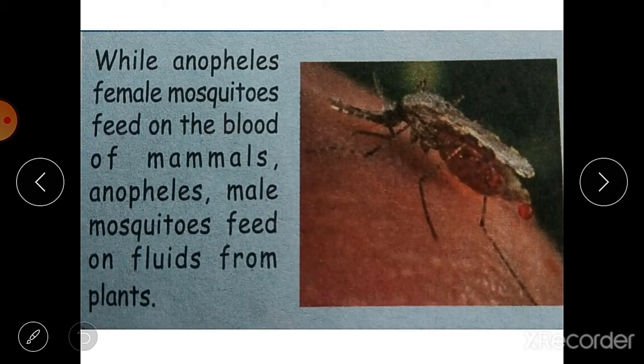Female Anopheles mosquito feeds on the blood of mammals, while the male Anopheles mosquito feeds on the plants, that is, fluids from the plant. Whatever liquid material is there in the plants, these male mosquitoes feed on that.